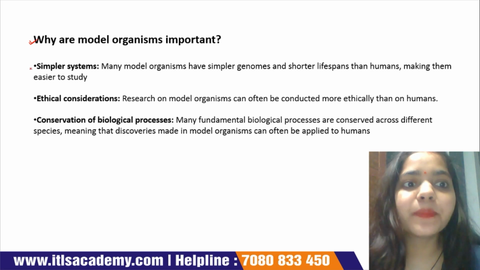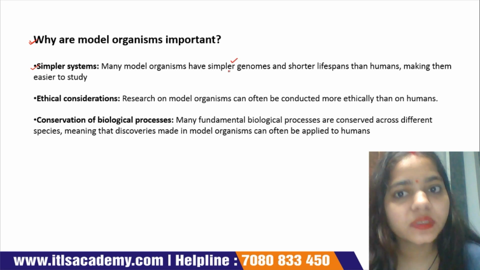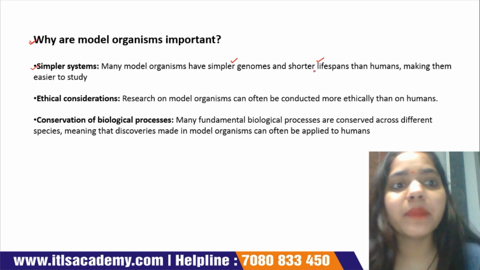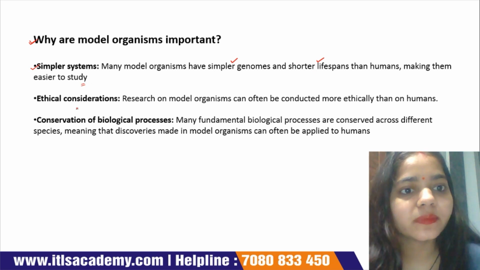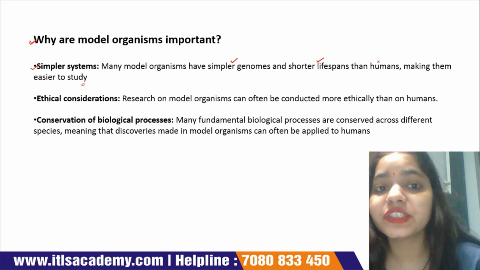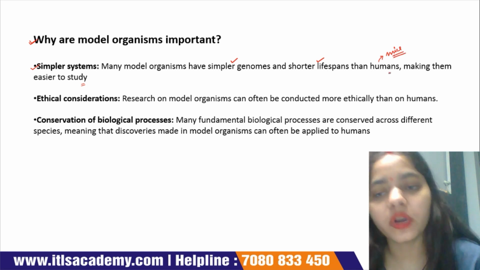First is simpler systems. Many model organisms have simpler genomes and shorter lifespans than humans, making them easy to study. For example, if we want to understand the biological processes of humans, then we use mice as a model organism.